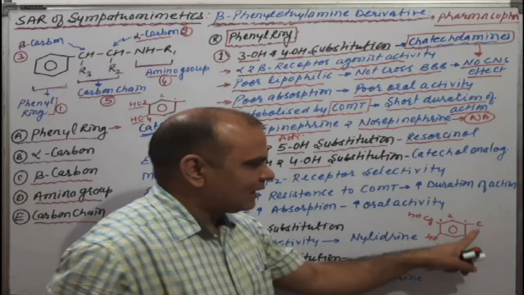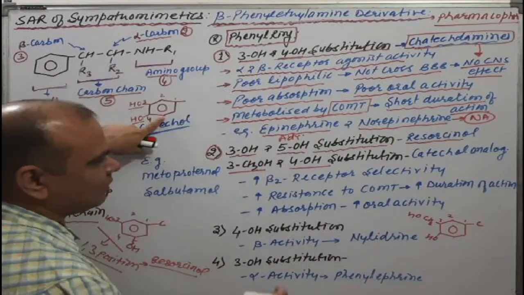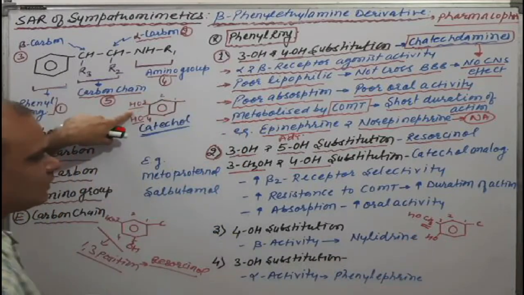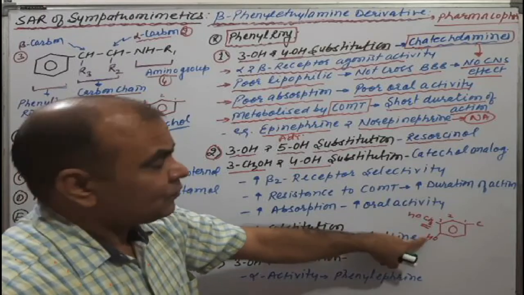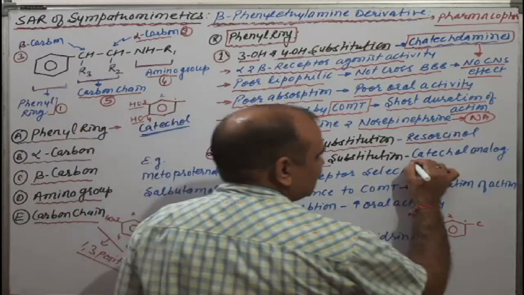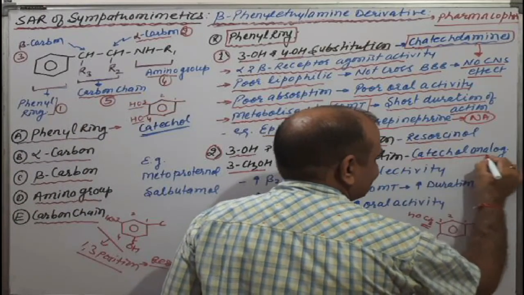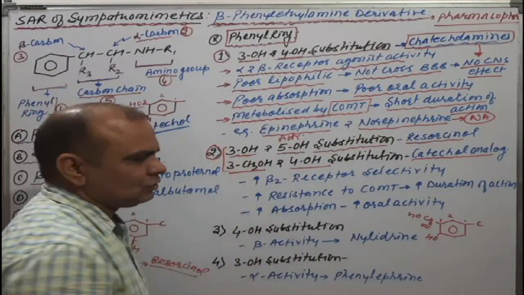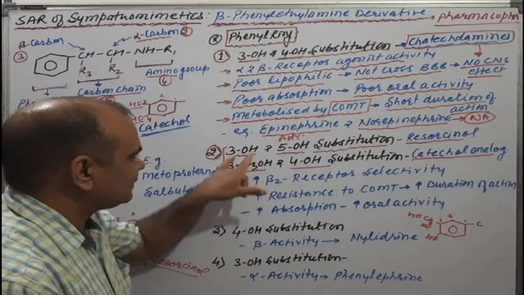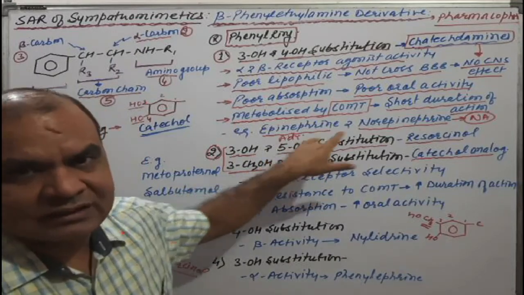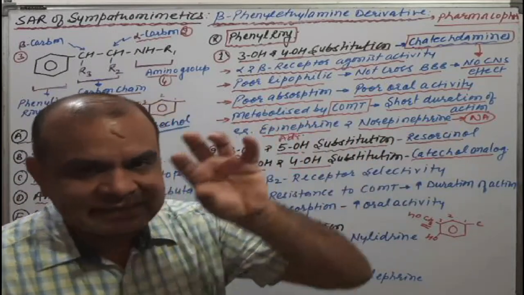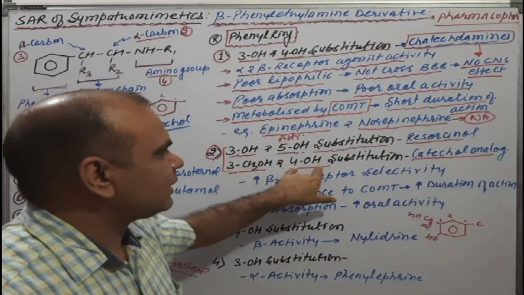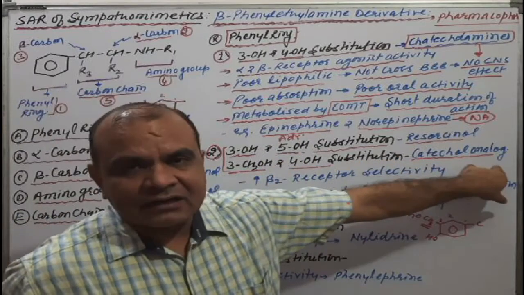It is similar to our catechol, the only difference is the CH2OH. We can say these are catechol analogs. Both substitutions, 3-OH and 5-OH, give resorcinol. Similarly 3-CH2OH, that is hydroxymethyl, and 4-hydroxy substitution is a catechol analog.